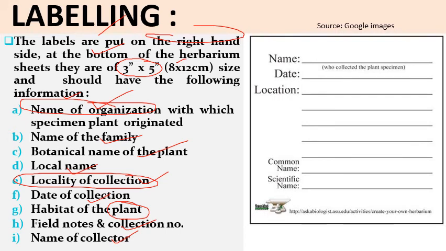For example, we have this sample of label: name, date, location, and other information, then common name, scientific name, the name of organization. So we can put this whole information in this label.